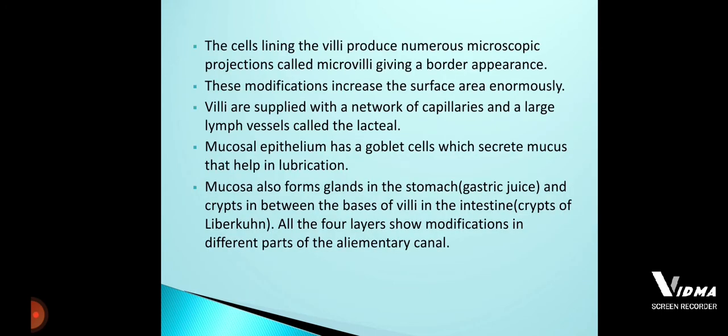After that, we came across the digestive glands, that is the salivary glands, the liver and the pancreas. There are three pairs of salivary glands: one near the cheek, one below the tongue, and so on. The next digestive gland is the pancreas, and the next one is the liver.